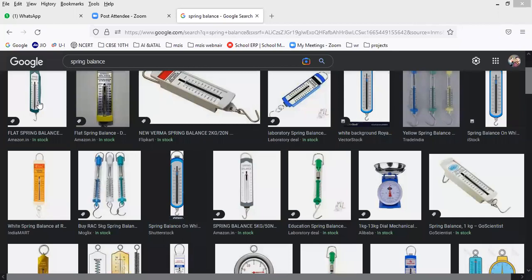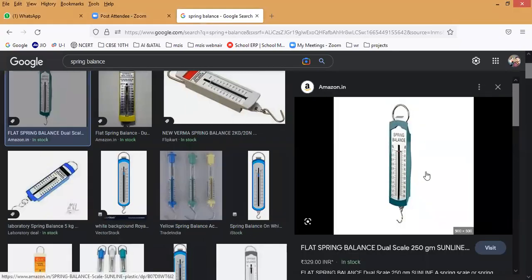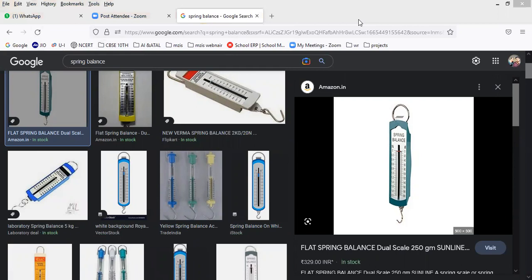Now observe very carefully. This is what we call a spring balance. You can see here, on one side the mass is measured. What is the mass symbol? Here you can notice it. What mass are they measuring? Check it very carefully. Grams, sir. So mass is measured in what here? It is measured in grams. On the other side they are measuring something else. What is that, guys? Notice it very carefully.